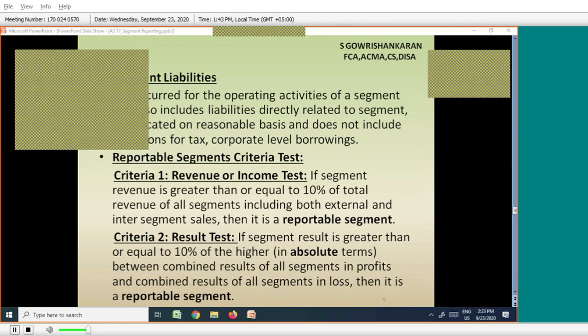I'm just changing the profit figure. A plus B equal to 30 lakhs profit, and C plus D plus E equal to 40 lakhs loss.